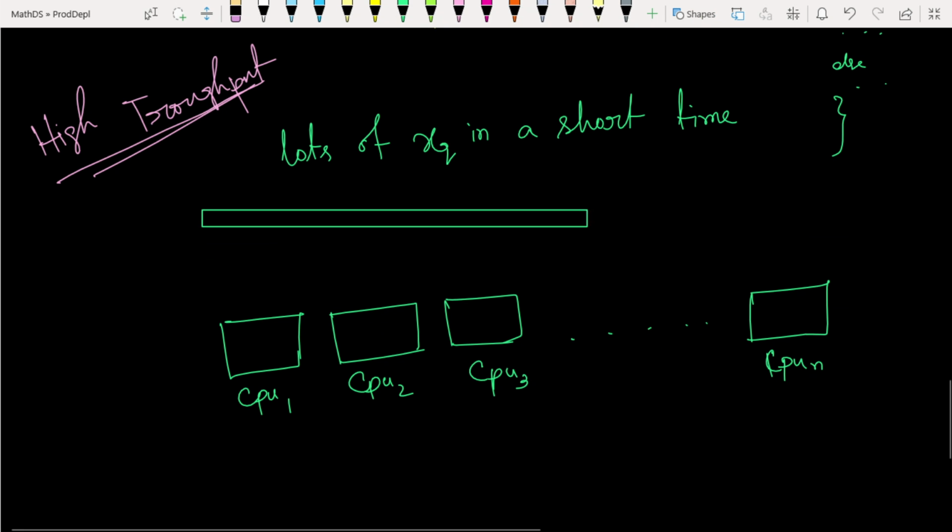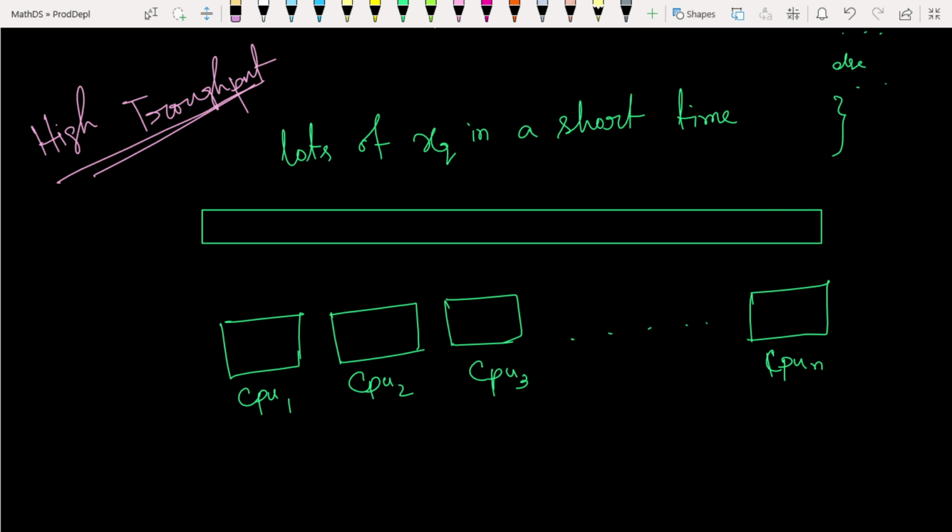These are called load balancers. They balance the load. Suppose they have n machines.